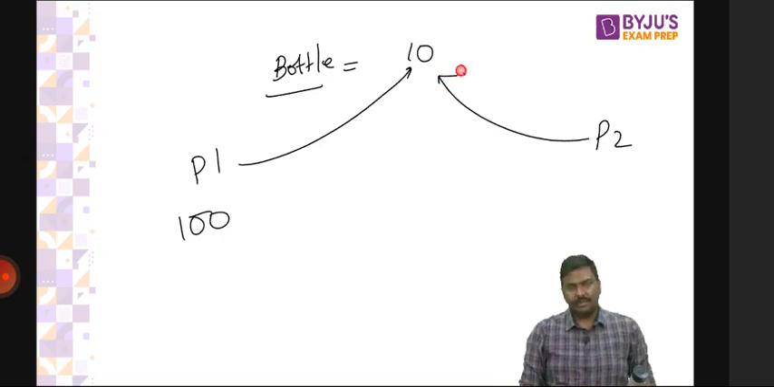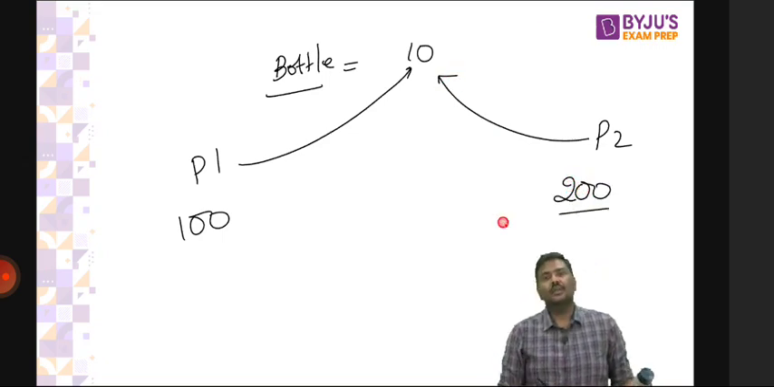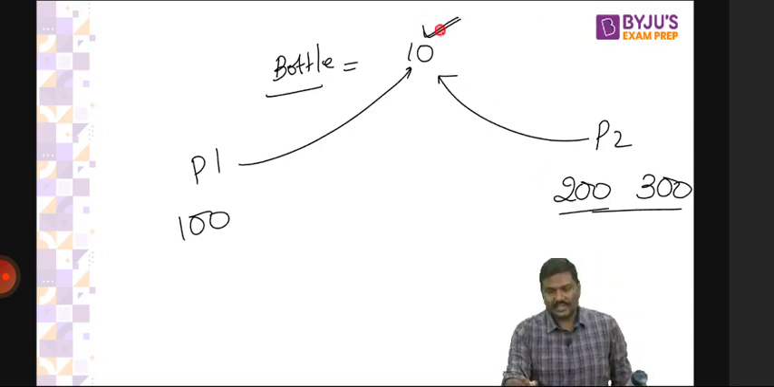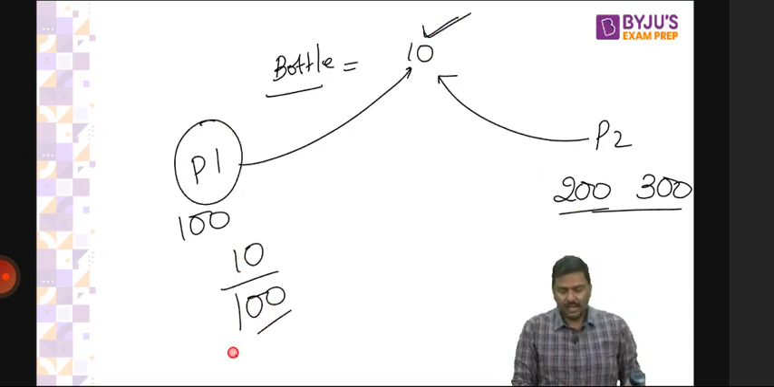Right? Let's say the first bottle when the income is 200 rupees. Second bottle when the income will become 300 rupees. Now have a look at this very carefully. What is the average tax rate here? In case of person 1, average tax rate is simple. 10 divided by 100. That is 10%.